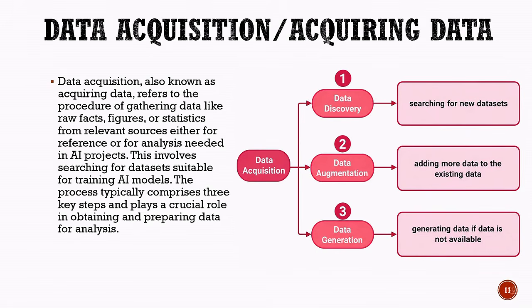It helps increase the amount and variety of data available for training. The third step is data generation. When suitable data is not available, new data can be generated for the AI model. Therefore, data acquisition can involve discovering new data, augmenting existing data, or generating new data when required.